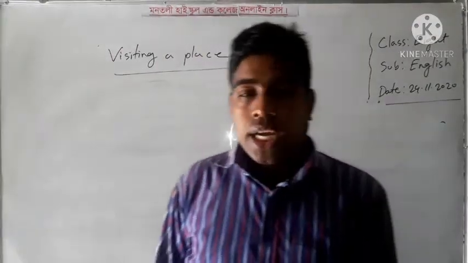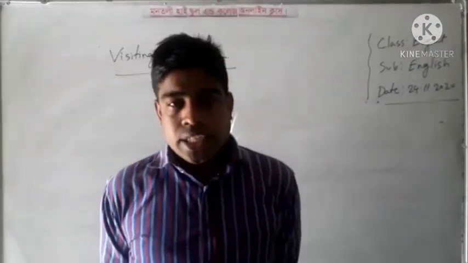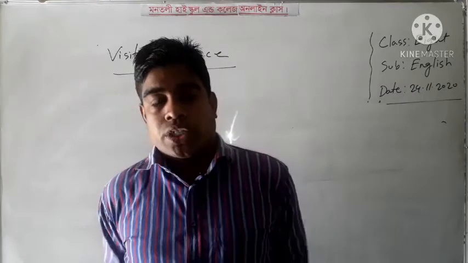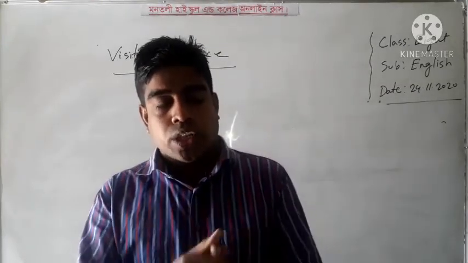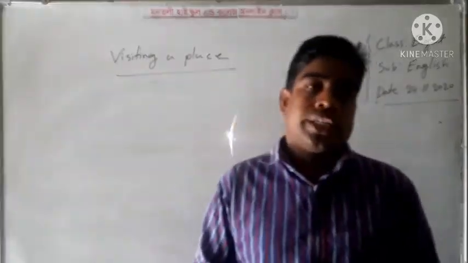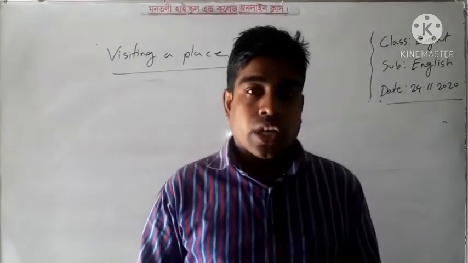So I think if you write in this way, it will be easy for you to understand, and easy to write in your notebook or answer script.